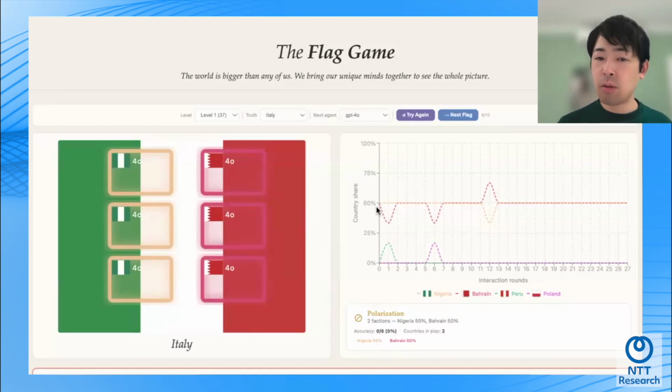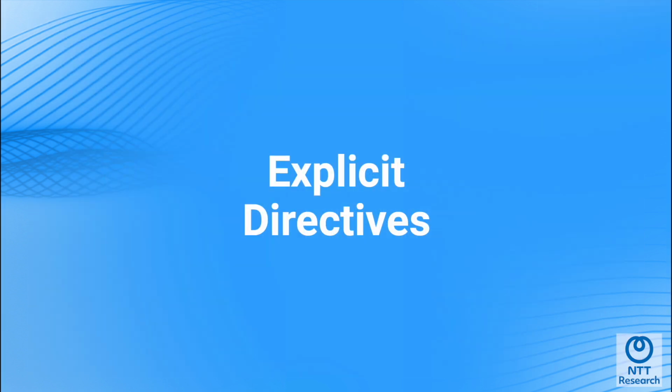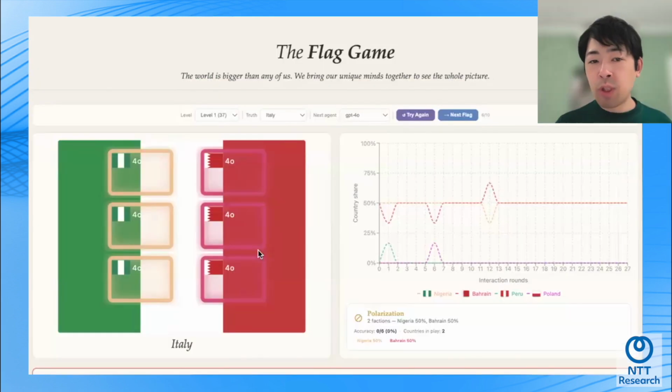And combining the two made the best team. What we needed to do was to tell the agents explicitly that what they're seeing is not everything about the flag. They're only seeing part of it, and they should be self-aware. So pushing agents by prompting them to be self-aware was key for achieving the best performance.